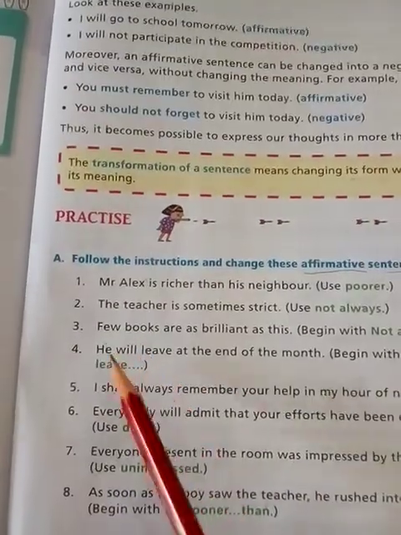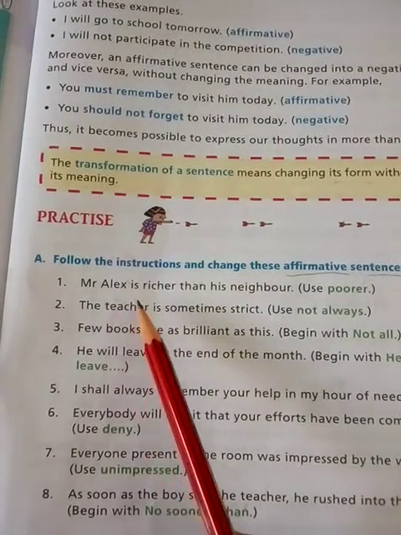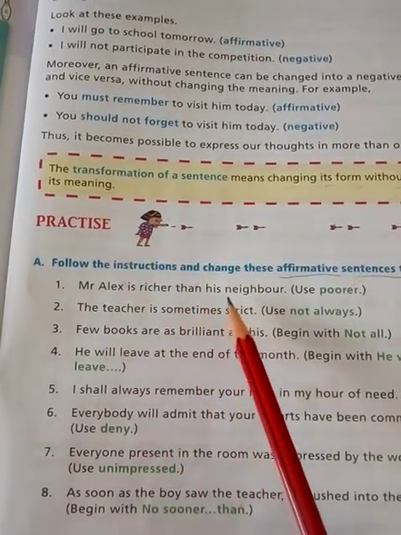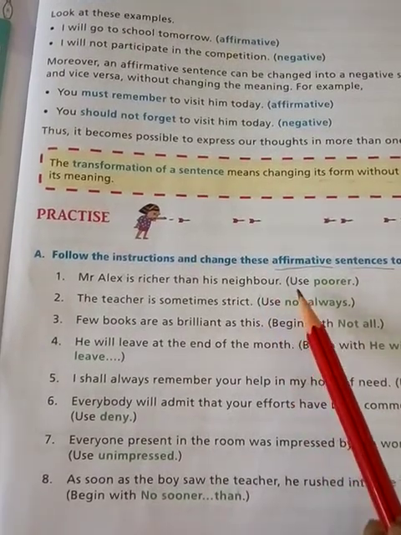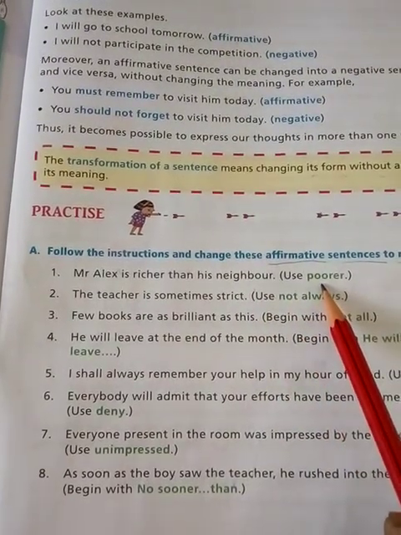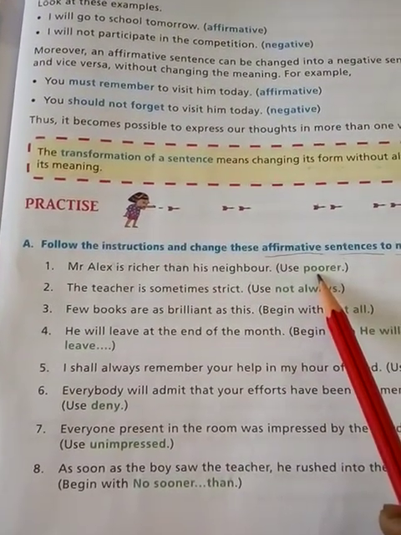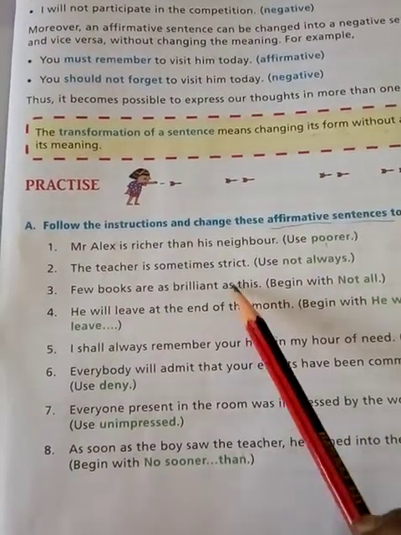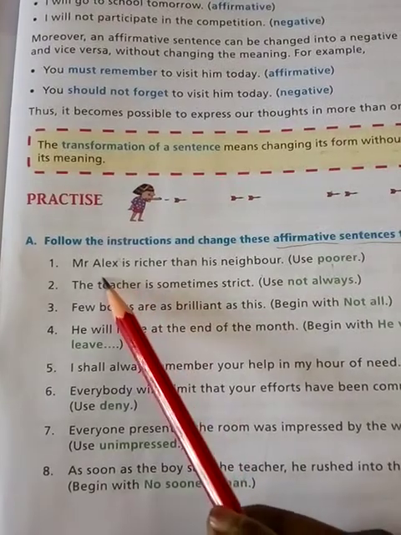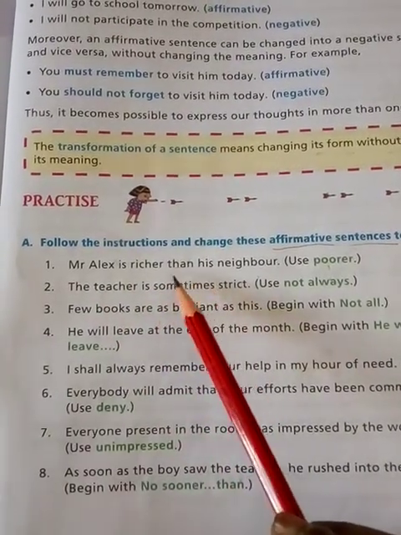First question, Mr. Alex is richer than his neighbor. Here we have to use the word poorer. By using the word poorer, we have to change the sentence into negative form. So the first sentence is in affirmative form.